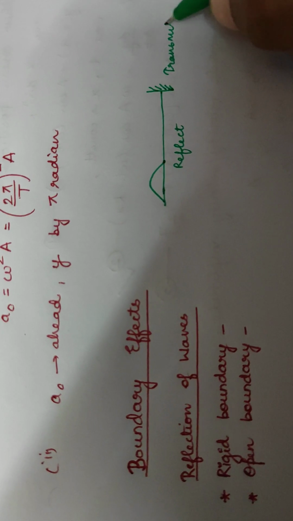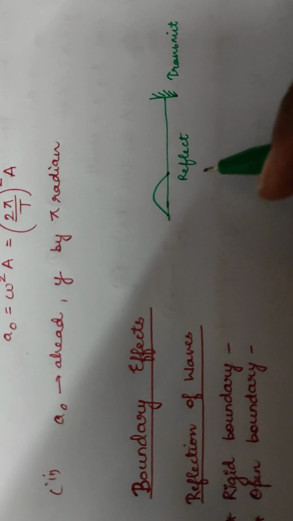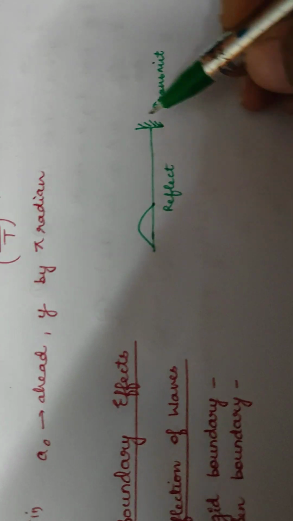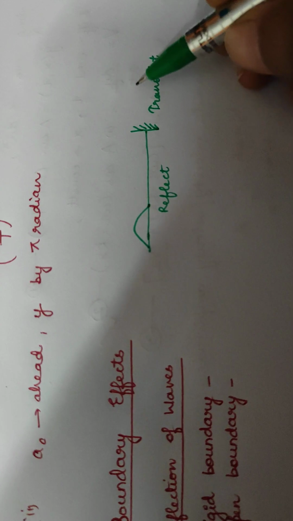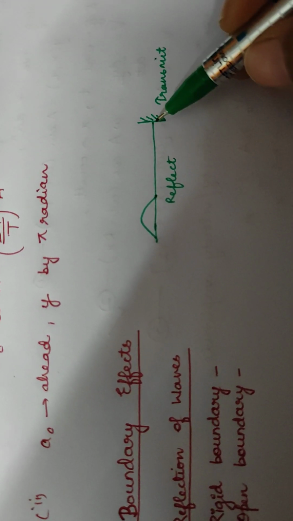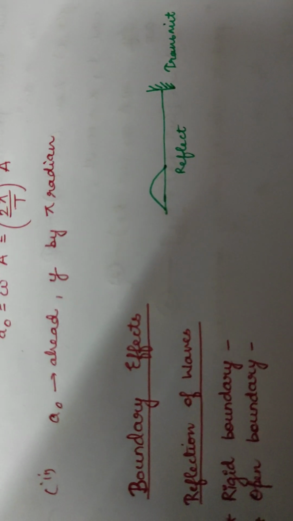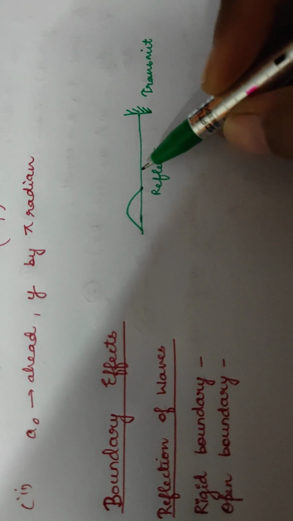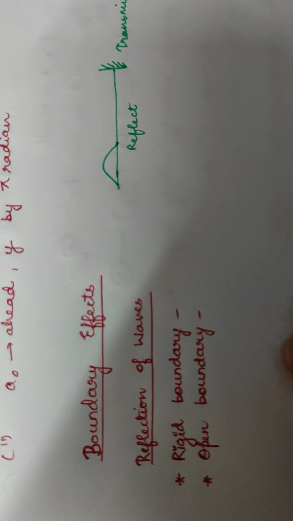Now, what is the difference between reflection and transmission? If it reflects, it will come back and follow the same path, maybe in opposite direction. Transmit means that some of the waves may be transmitted outside this path. Okay, if this is a rigid support, then some of the energy, what is this wave disturbance? It is a traveling of energy, propagation of energy. So some of the energy will reflect back and some will get transmitted, but here we are restricting ourselves to